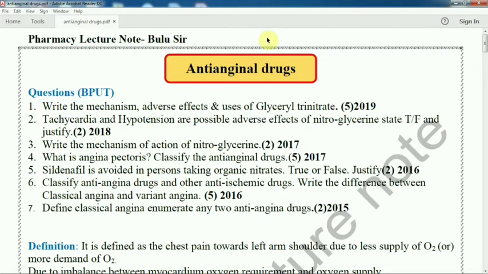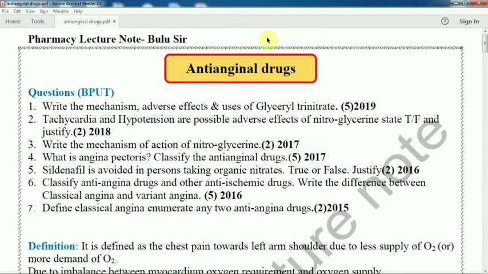Why is sildenafil avoided in a person taking organic nitrate? Either true, so justify. That means what is the reason behind this? We cannot use sildenafil and organic nitrate in combination. We will discuss it in the adverse effect part.